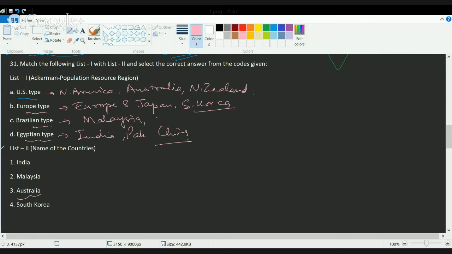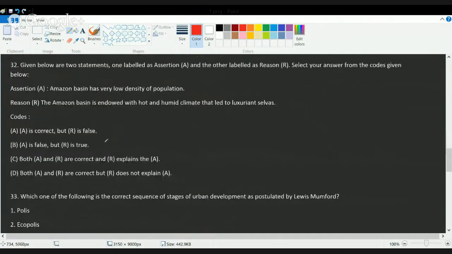And then the final classification that he gave was the Arctic type region, which included the countries of Greenland and so on. This classification given by Ackermann basically focuses on the population and the available resources in that region. So that's a very direct question from the section on human geography and population demographic geography. The next question is based on assertion reason.